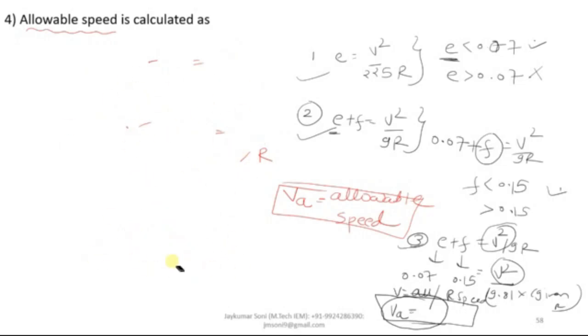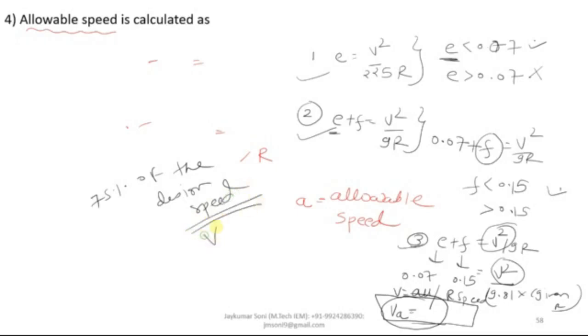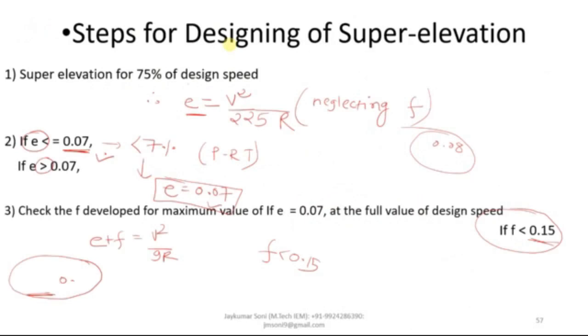Make sure that whenever you are designing a super elevation for mixed traffic condition, you have to take the value as 75% of the design speed. Meaning, instead of V, you will be taking 0.75 V. And after that, when you calculate, you will get V square by 225 R. So this is how the calculation is done. First is super elevation for 75% of design speed. Second is E. If the calculated value of E is less than 0.07, then go with it.